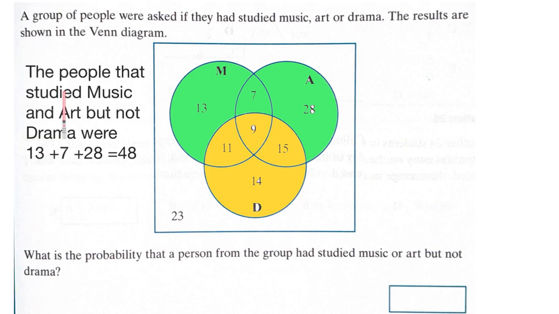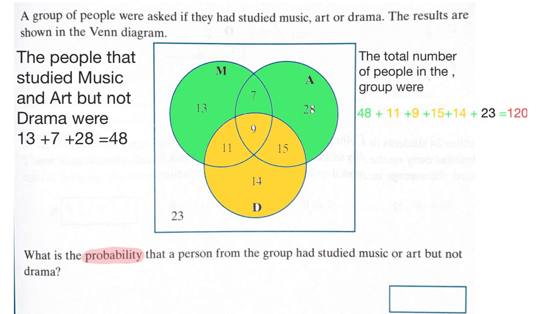So the people that studied music and art but not drama were 13 plus 7 plus 28, and that makes 48 people. The question though says, what is the probability? And that makes a difference because it is not just 48. We need to divide 48 by the total amount of people in the group.